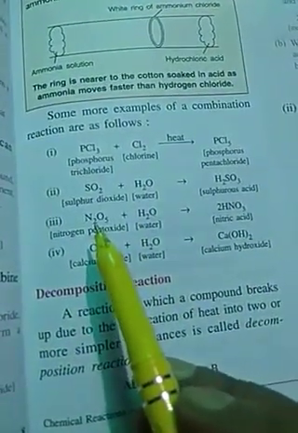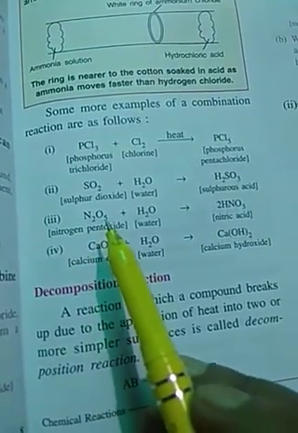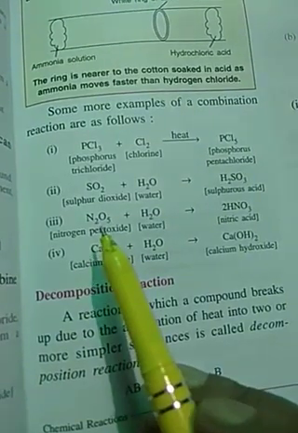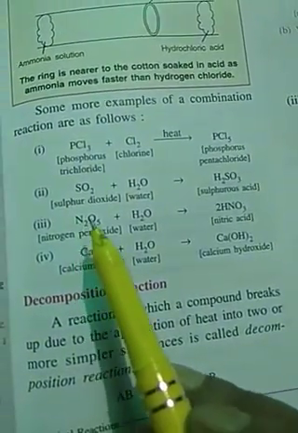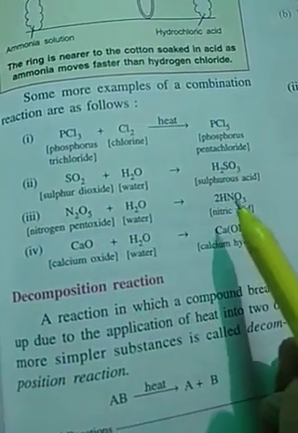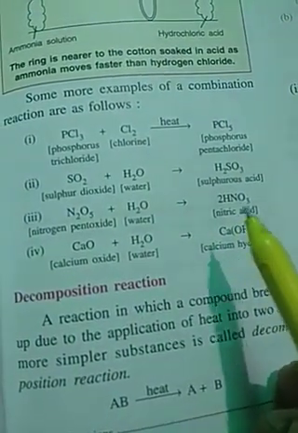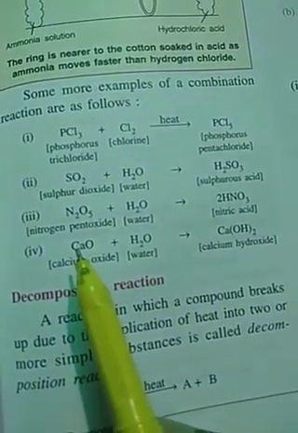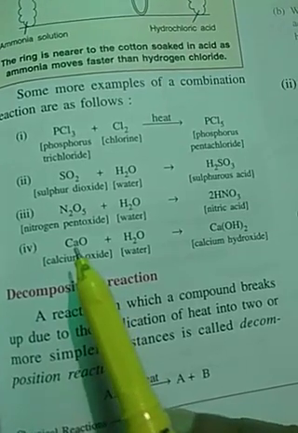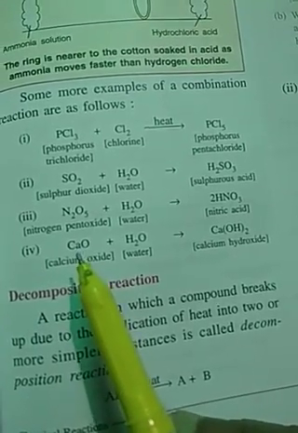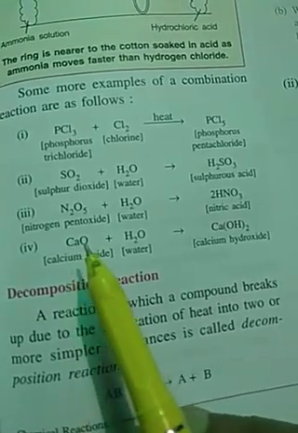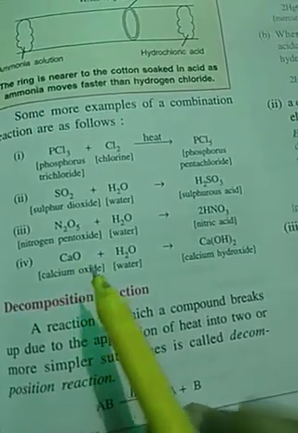Then this is nitrogen pentaoxide, N2O5. Penta means 5. Nitrogen pentaoxide, when dissolved in water, forms nitric acid. Likewise, calcium oxide, CaO, is also called quick lime, Q-U-I-C-K, L-I-M-E.